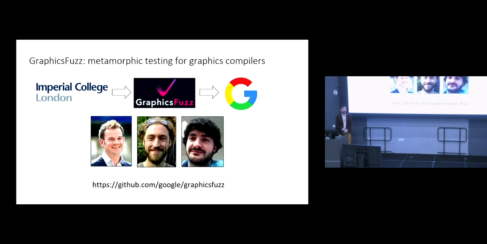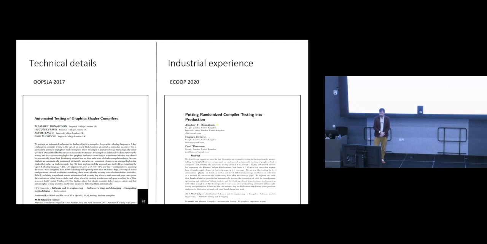Now I want to tell you a bit about GraphicsFuzz, which was the metamorphic testing approach that my group designed at Imperial College London, which we then used as a basis for a startup company which was acquired by Google back in 2018, and the three of us moved to Google for some time to deploy the technology there. So the GraphicsFuzz technique is described in an OOPSLA paper, and then we have an experience report about some of the activities we did at Google deploying this.